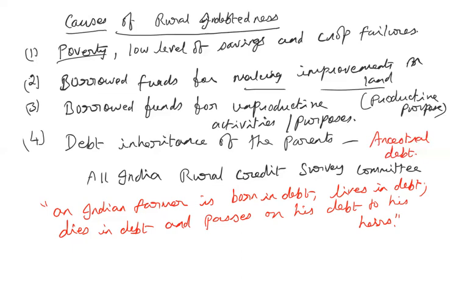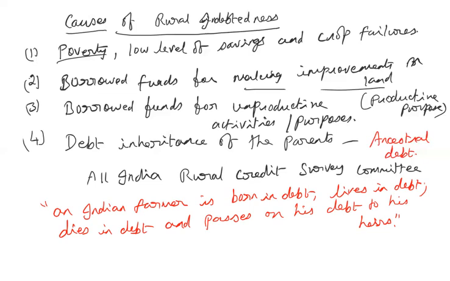So the amount borrowed might be very, very less. But whatever the ancestors, the parents or the grandparents might have borrowed must have been a very little amount. But then, since they were not able to repay the loan along with the interest rate, the amount becomes huge for the current generation to repay, which they also won't be able to repay. So again, the debt keeps on passing generation after generation. Okay, that is another major reason for rural indebtedness in our country.